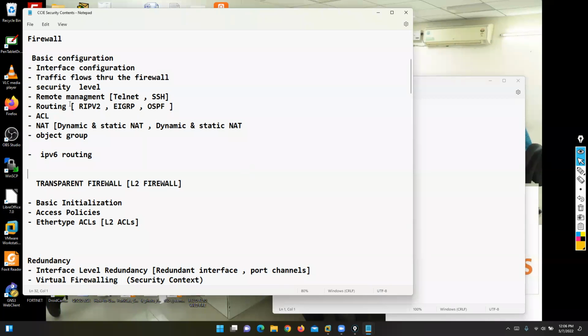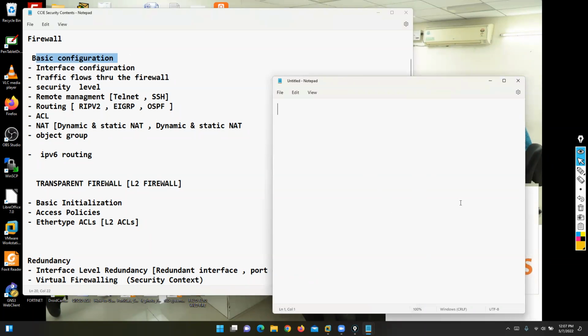So we can start first our basic discussion on Cisco ASA firewall. First, we will discuss what is firewall concept. Then we can focus on.